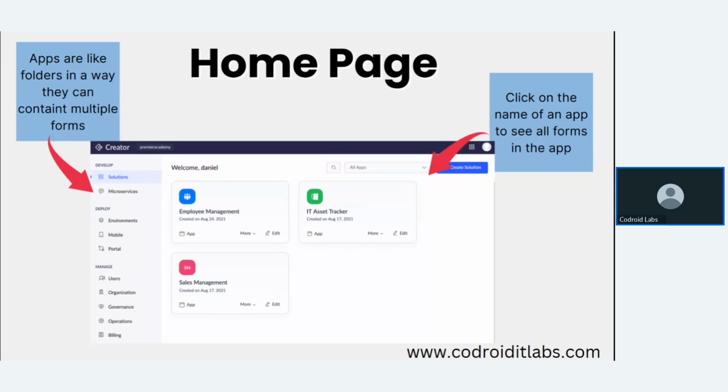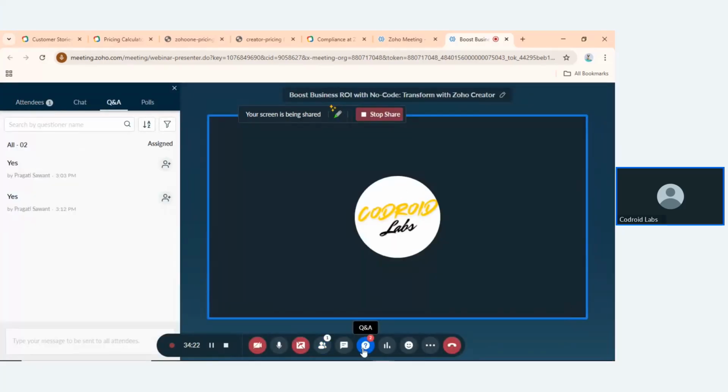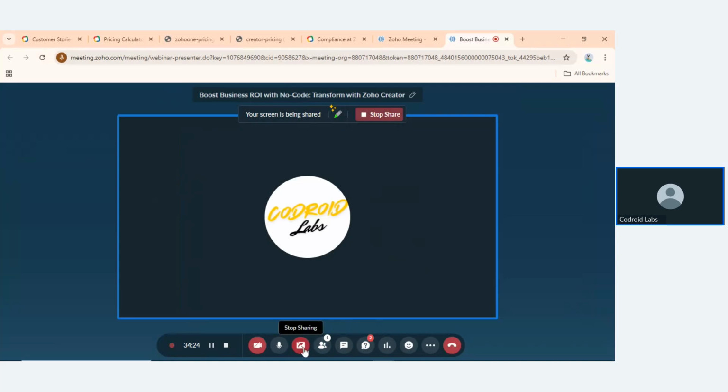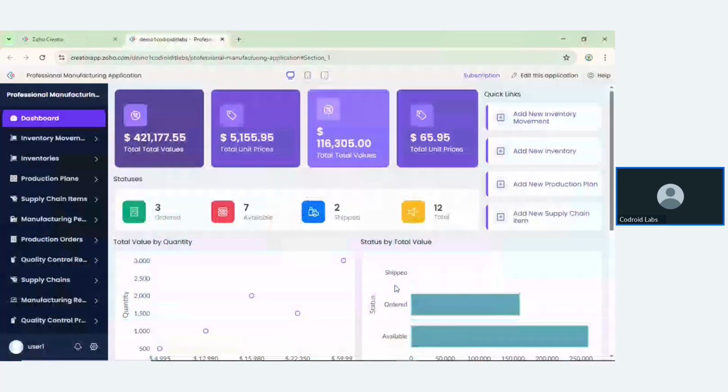I will be showing my whole screen, which helps you see the entire screen. Okay, I hope everything is good. So this is my Zoho application.